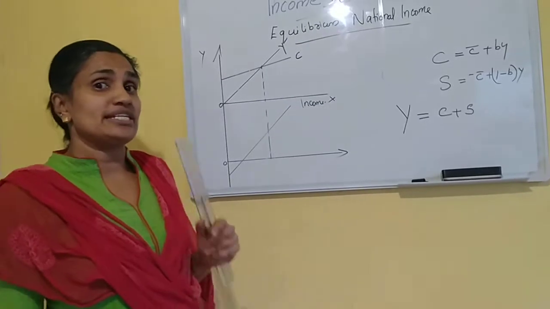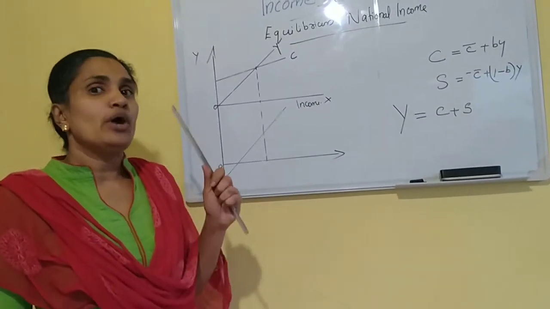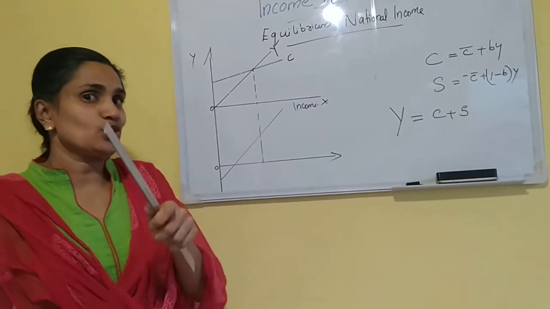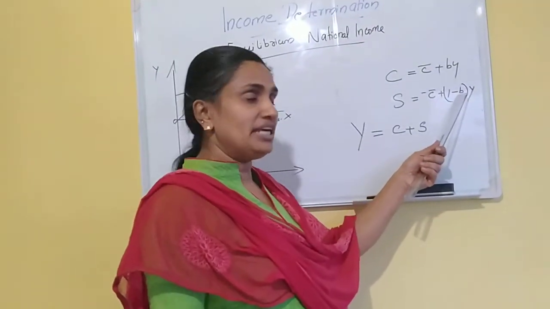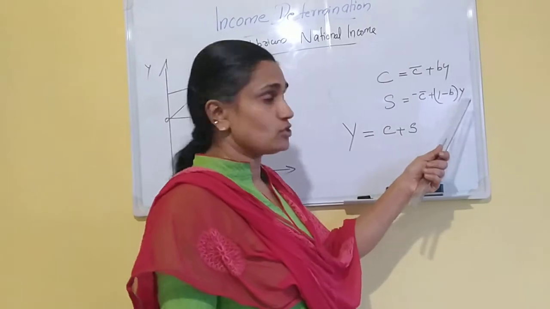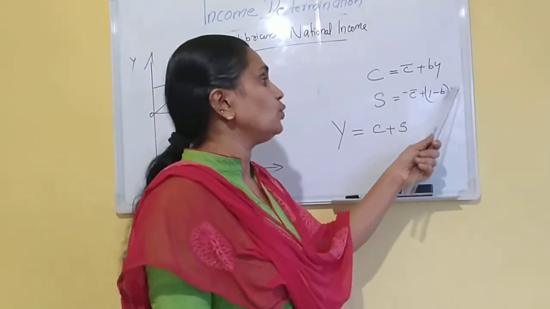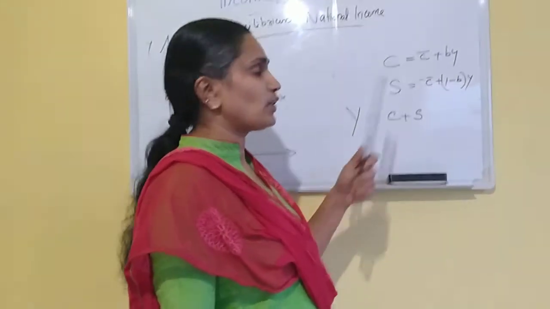How to calculate MPS from MPC? MPC plus MPS is equal to 1. So 1 minus MPC, or b, is equal to MPS. So 1 minus b is MPS into Y. That is income. That is the formula for calculating S.